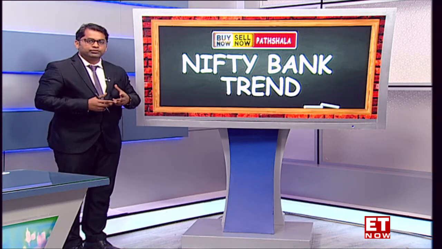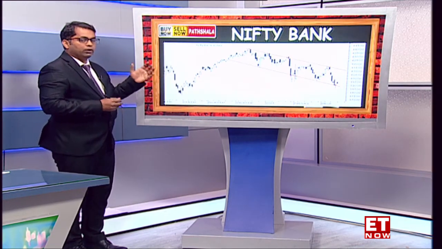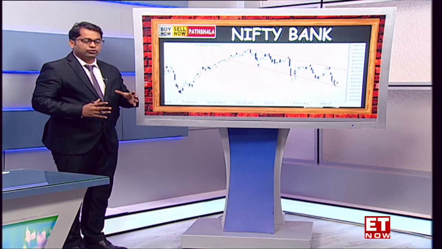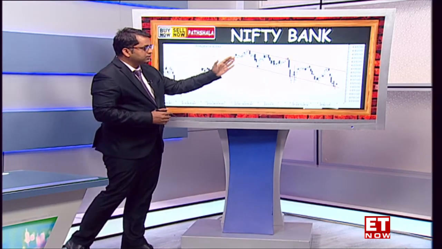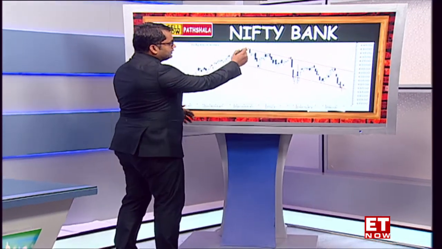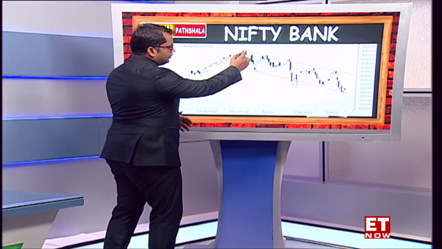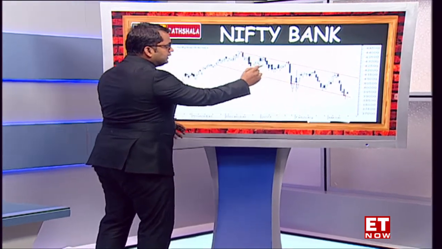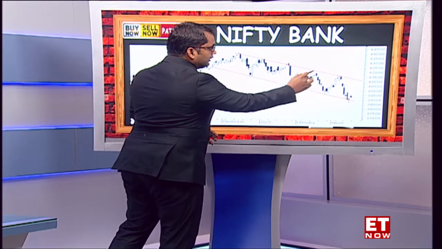Now, two important observations are actually coming across on the Bank Nifty. One is that we understand the broader structure of the trend. The trend for the Bank Nifty is very similar to what happened to the Nifty from the December top of approximately 44,000. The Bank Nifty has been consistently taking resistance as well as support at this major channel pattern.